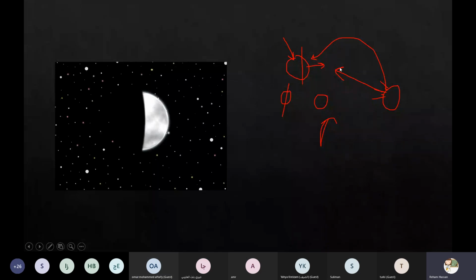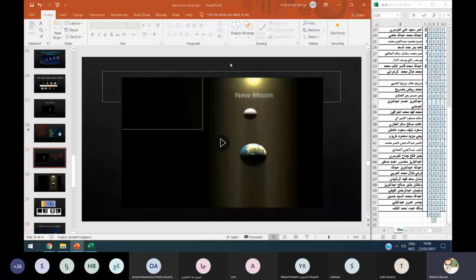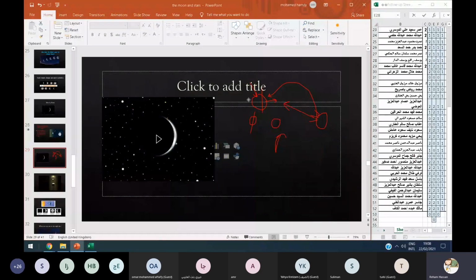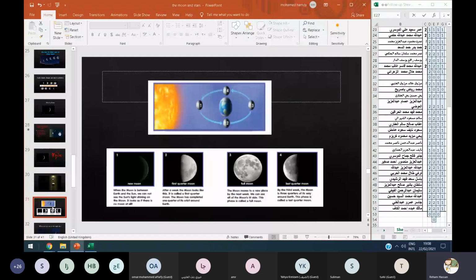So we can see the moon phases, because some of the sunlight shines on the moon. Okay, thanks a lot, Omar, and thanks to all of you.